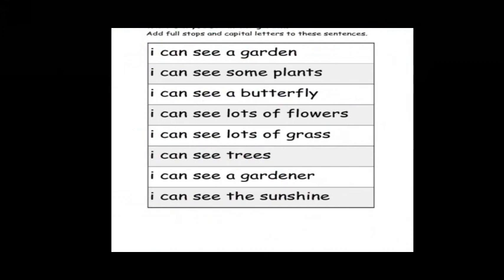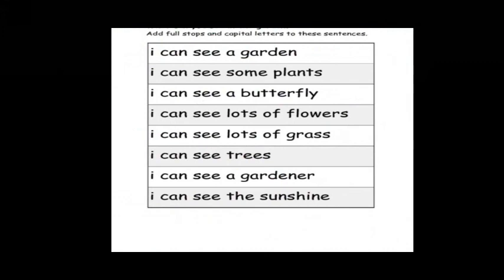Here, I can see a garden, so the I should be capital and the end should be a full stop. Second one, I can see some plants, so first the I should be capital and at the end of the sentence should be a full stop. I can see a butterfly. I can see lots of flowers. I can see lots of grass. I can see trees. I can see a gardener. I can see the sunshine.